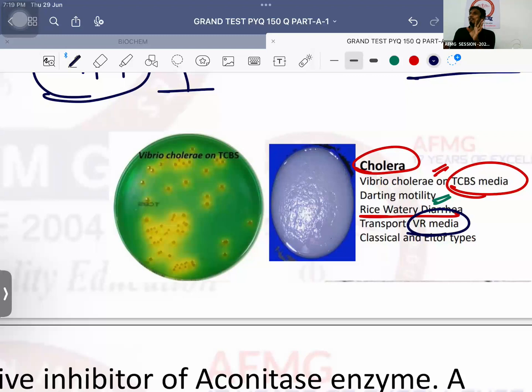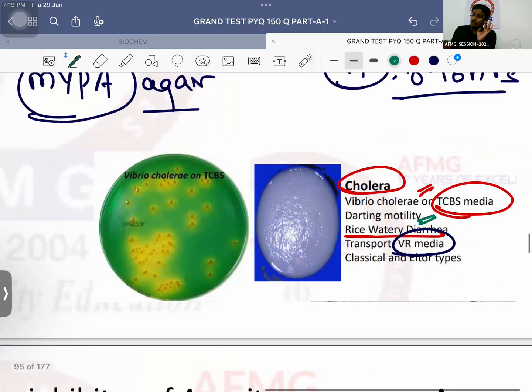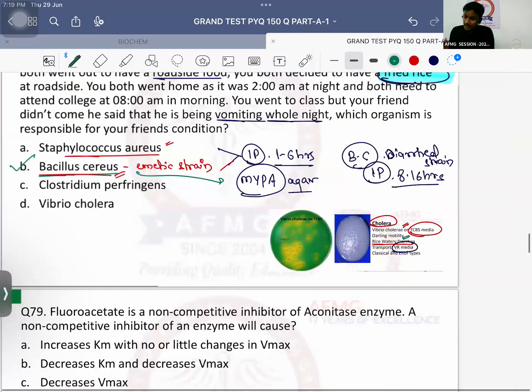कम से कम ये 4 motility याद रख लो. Darting, Vibrio cholerae; falling leaf-like motility, Giardia lamblia; twitching motility, trichomoniasis; tumbling motility, listeria. ठीक है? चलो. No issues with this, anybody? Drug of choice for cholera. Doxycycline. Drug of choice for prophylaxis of cholera. Tetracycline. Shabash. No issues with this, anybody?